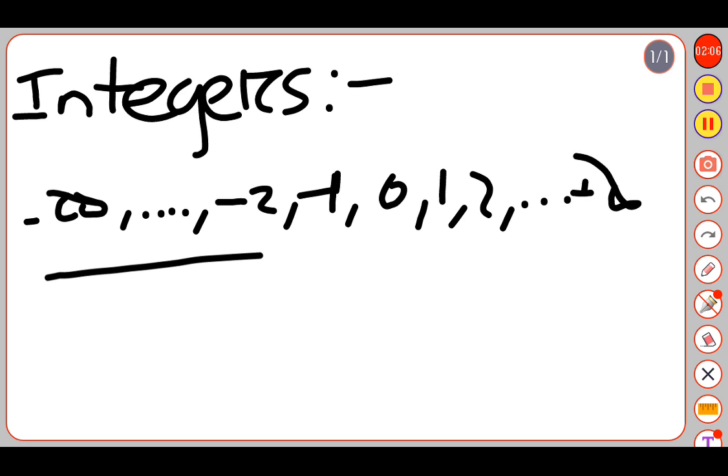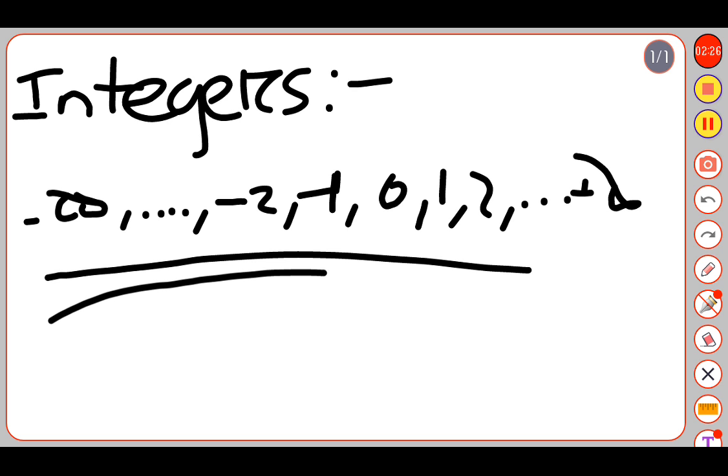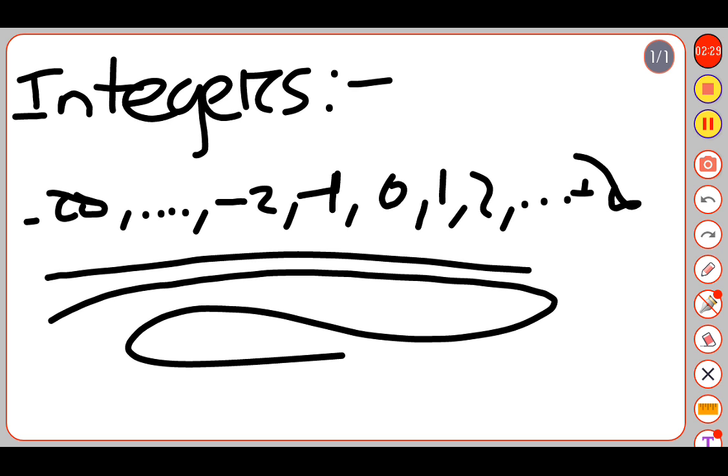So integers are the set of numbers which includes all the whole numbers along with all the negative numbers. It starts from minus infinity and continues to plus infinity.